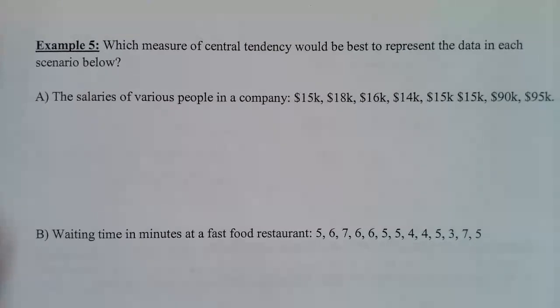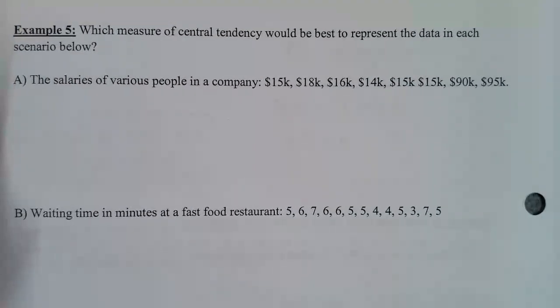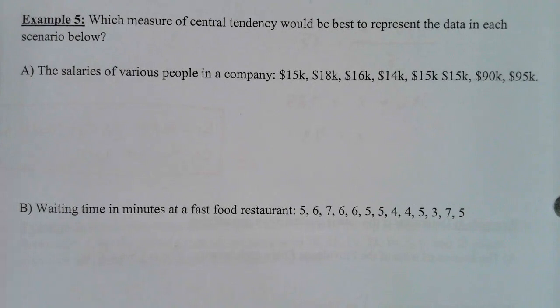So example 5, what measure of central tendency would be best to represent the data in each scenario below? Example 5A, the salaries of various people in a company. If you notice, we have a couple outliers, a couple numbers that are very far apart from the rest of the data. That means you don't want to use the mean because the outliers skew the mean. I'm going to say that the median is best to use because there are a few outliers.